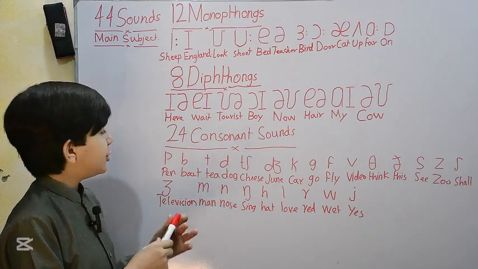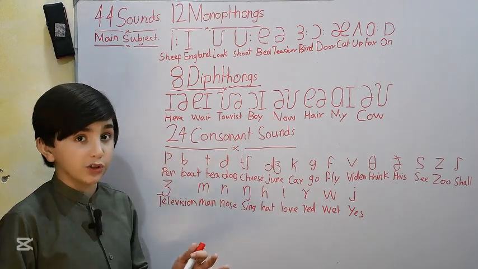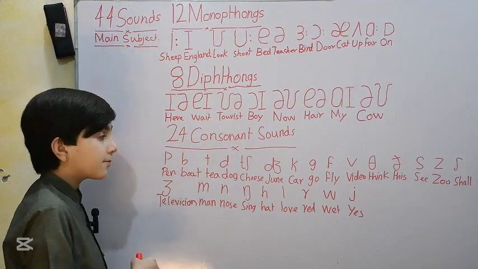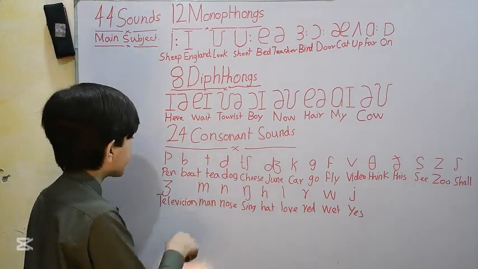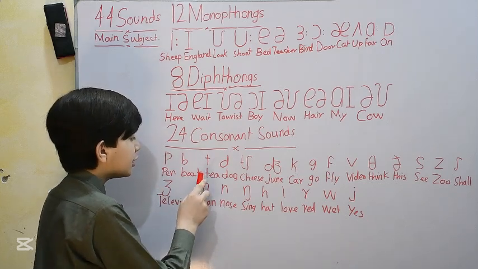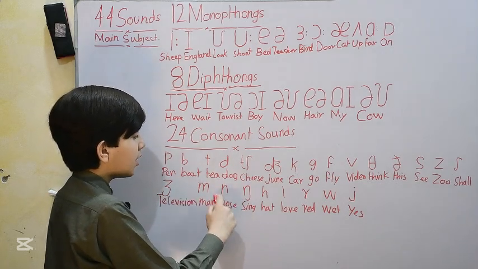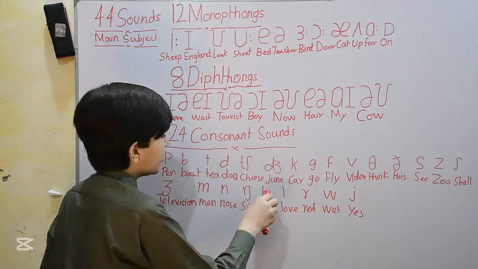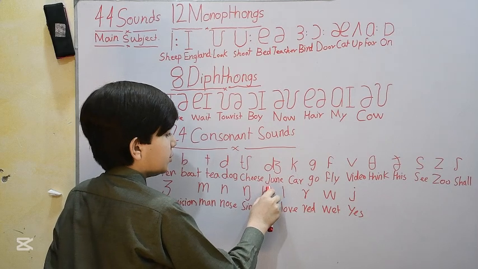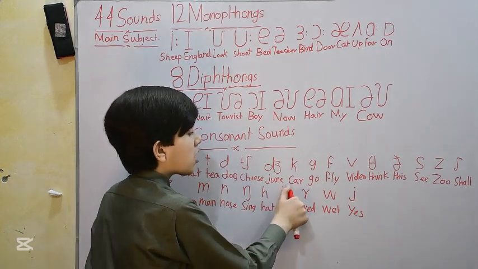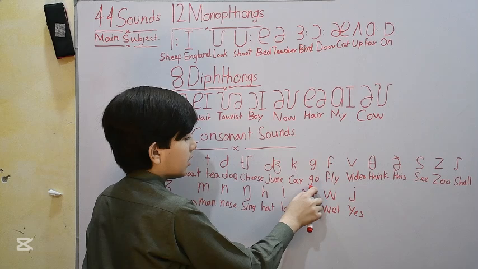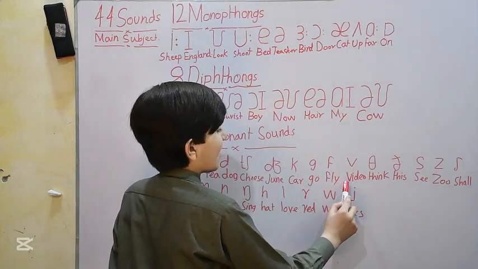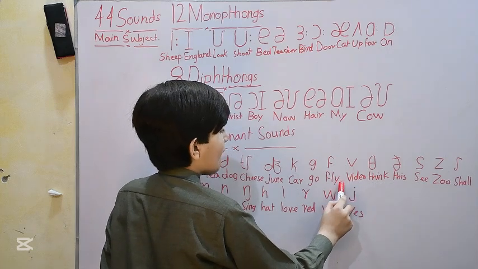21 consonants generate 24 consonant sounds. Let's get started. The first consonant sound is p, as in pan. b, as in bot. t, as in tea. d, as in dog. ch, as in cheese. j, as in June. k, as in car. g, as in go. f, as in fly. v, as in video.